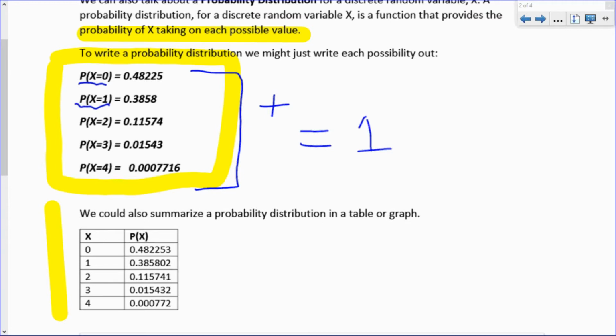And the reason they should sum to 1 is that those are all the possible cases. When you roll 4 dice, you either get 0 sixes, 1 six, 2 sixes, 3 sixes, or 4 sixes. If those are all the possibilities, then 100% of the time one of these 5 things is going to happen, in which case the probability is 1, or 100%.